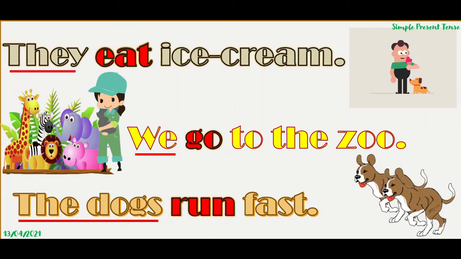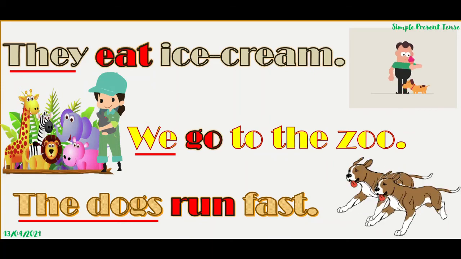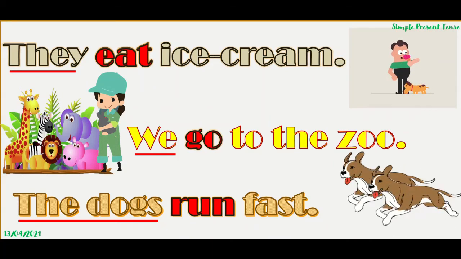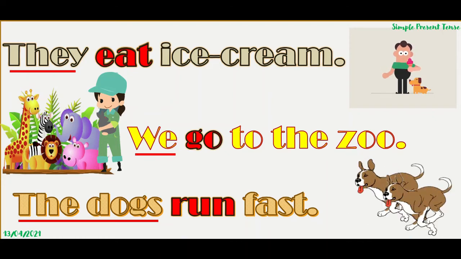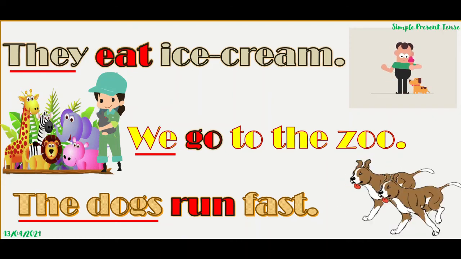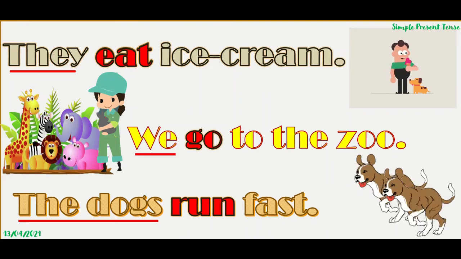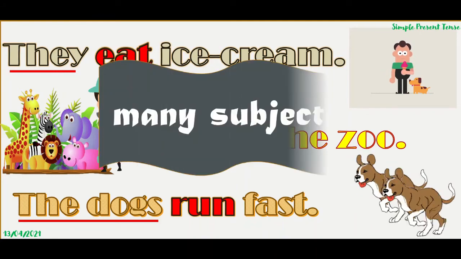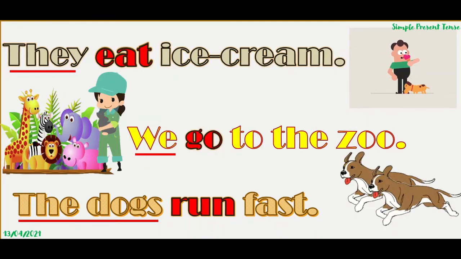Further two examples are right next to you. We go to the zoo. We, many people, including the speaker, right? The dogs, many, more than one. So, with many subjects, we will use the first form of verb without help of S or ES. Understand? I hope you did.